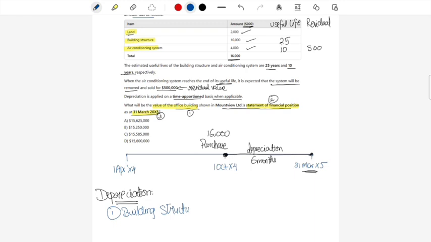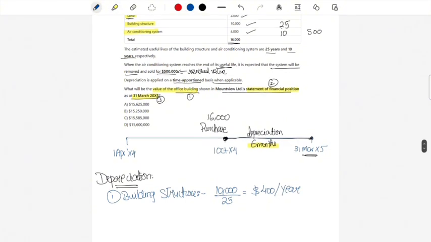On the building structure, the depreciation will be the initial cost, which is going to be 10,000, divided by the useful life of 25 years. Once you do this, 10,000 divided by 25 gives you 400 of depreciation charge per year. But notice, what is the total time period? It's 6 months.